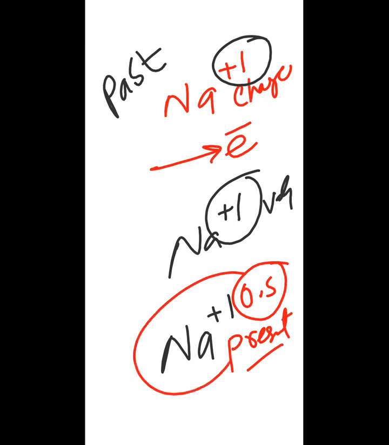So if I say this plus one is the oxidation state of the sodium, it means sodium is becoming plus one ion right now. It means sodium is donating electron right now. It has not donated electron in past. It will not donate electron in future. It is donating electron right now. For example, if I say Cl negative, and this negative one is the oxidation state of the chlorine, it means chlorine is gaining electron right now. It is gaining one electron right now.